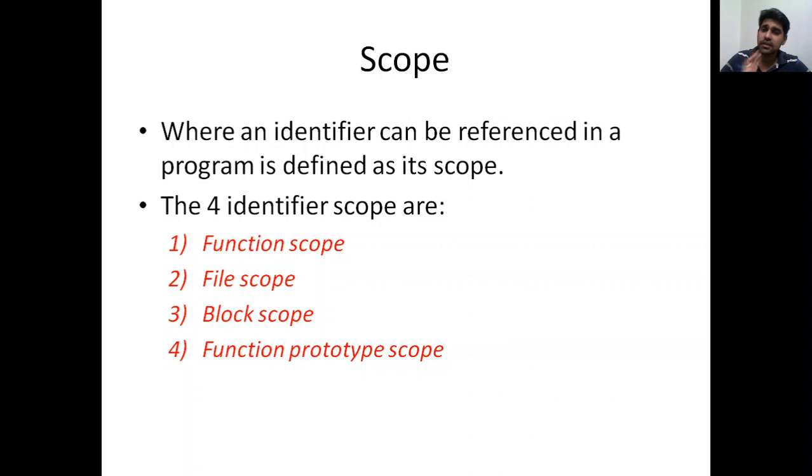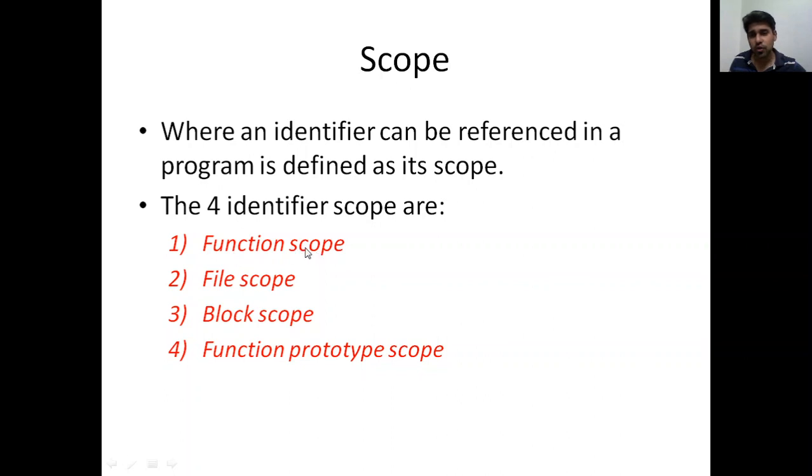There are basically again four classifications. You might have noticed that in this particular session, everything had four classifications. An identifier in general had four attributes, and there are four storage classes. Here you can see again scope has four classifications: function scope, file scope, block scope, and function prototype scope. When we say function scope, the name itself tells what is happening.